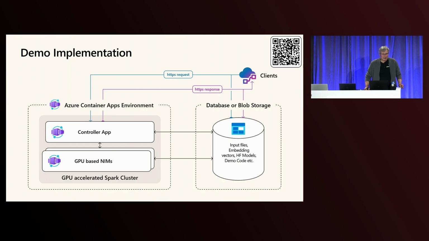At the same time, it has a Jupyter environment inside for development. Controller and worker are connected using an Azure private network. And as shared persistent storage, I'm using Azure file share.